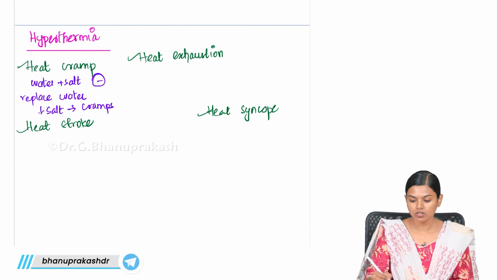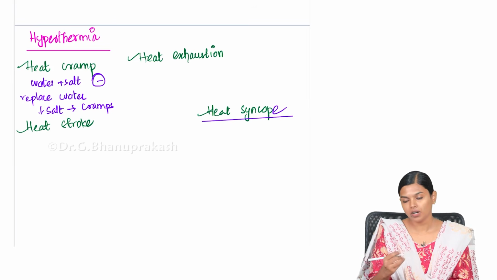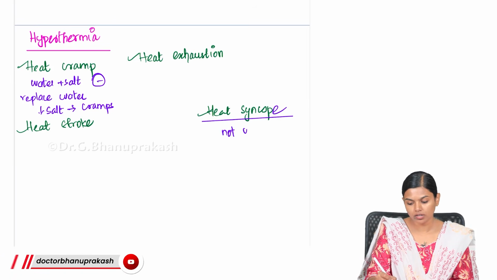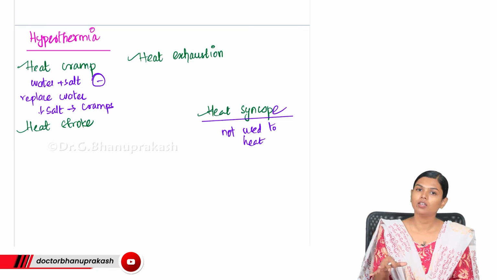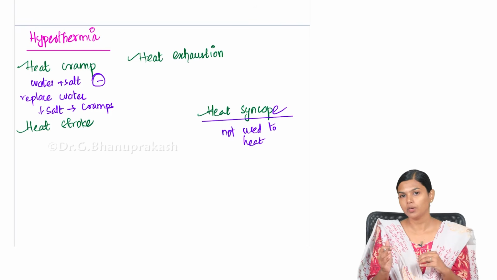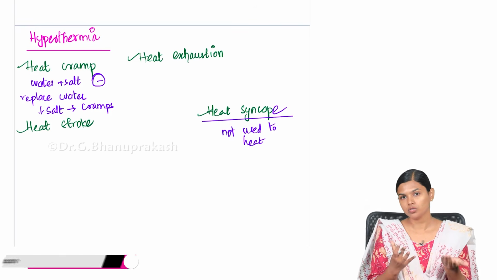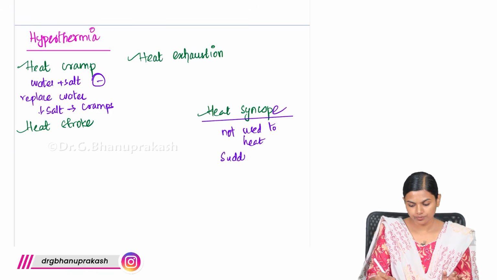Next is heat syncope. This is usually more common among people who are not used to heat. Like sometimes people from colder countries come and visit some tropical countries, what will happen? They will be suddenly exposed to the hot temperature. So if they are not used to this hot temperature, what will happen is that there will be sudden vasodilation.